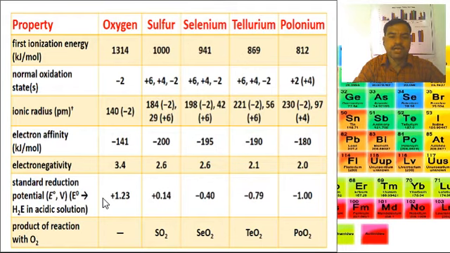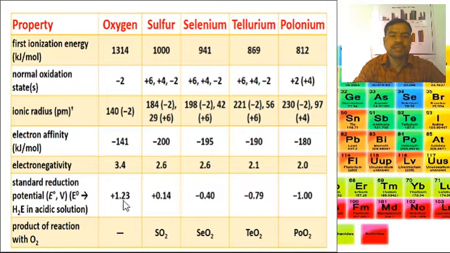Then the standard reduction potential: oxygen +1.23, sulfur +0.14, selenium -0.14, tellurium -0.79, and last polonium -1.00.